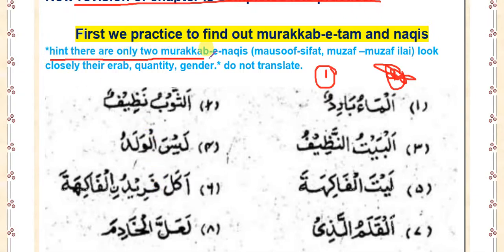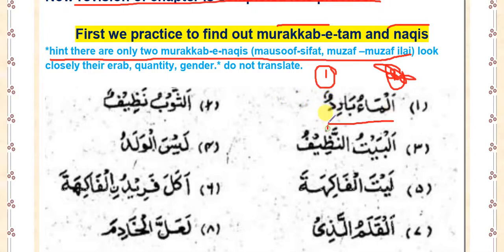There are only two murakkab naqis: murakkab mawsuf, that is mawsuf sifat, and muzaf muzaf ilayh. Only murakkab naqis is an incomplete sentence, and the rest of the sentences are complete, and that is murakkab tam. So for finding the murakkab naqis, we have to find out whether the sentence is muzaf muzaf ilayh or mawsuf sifat.